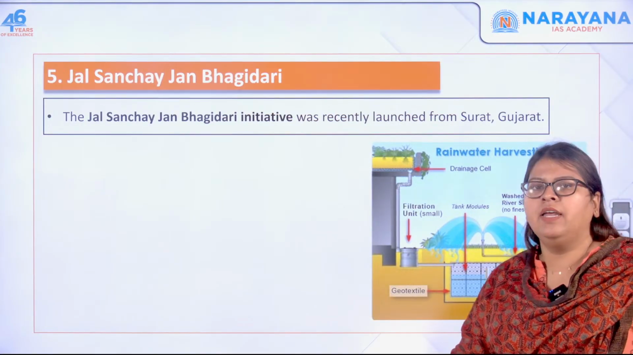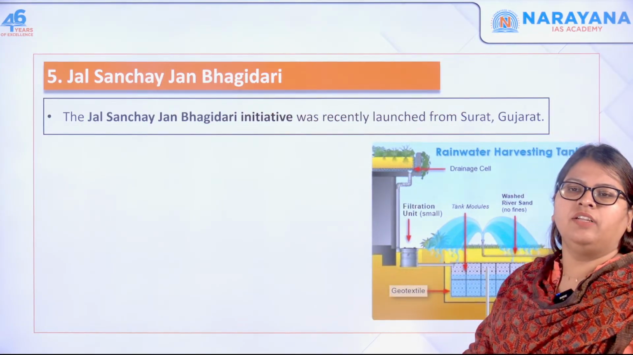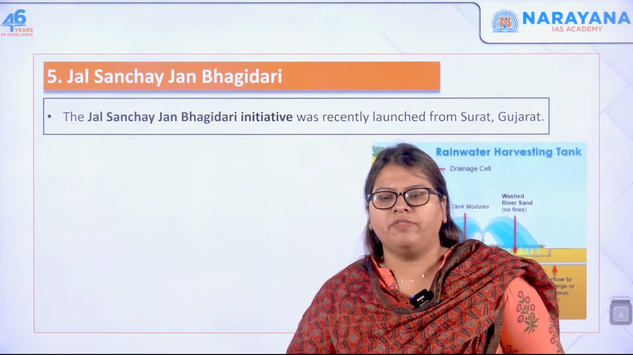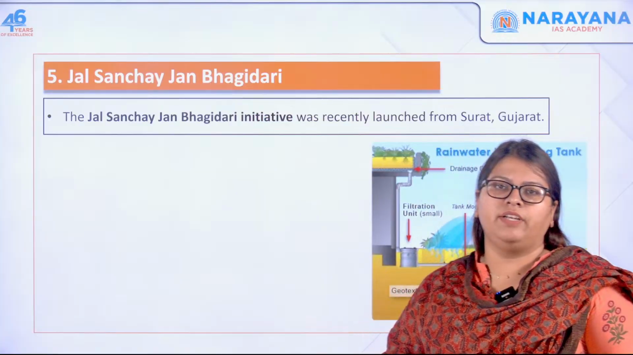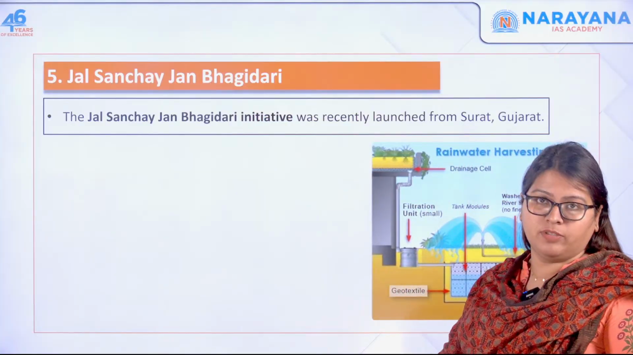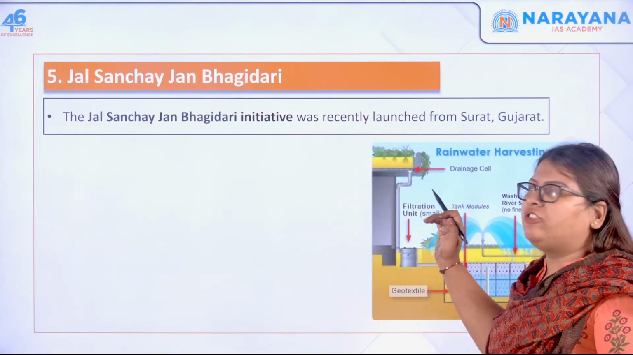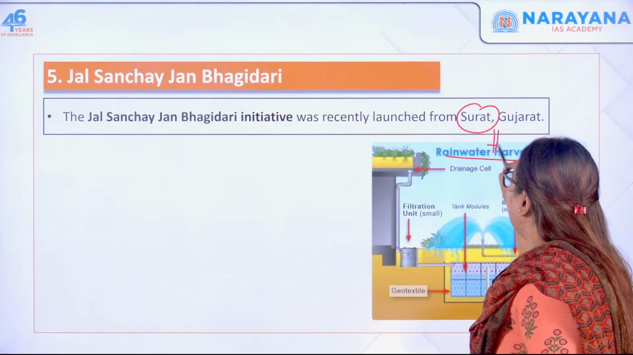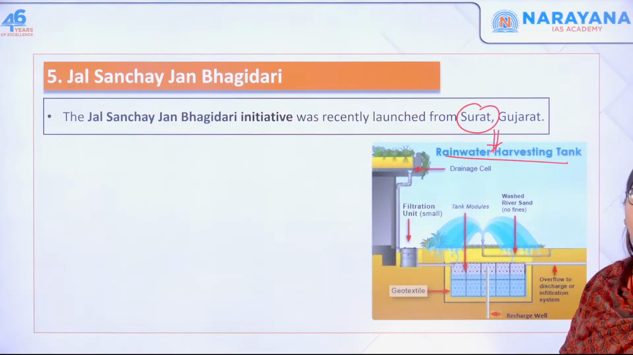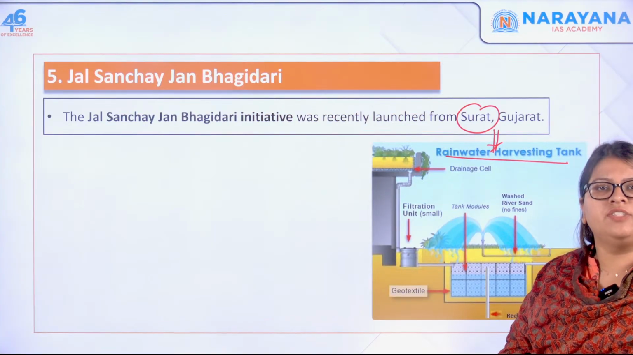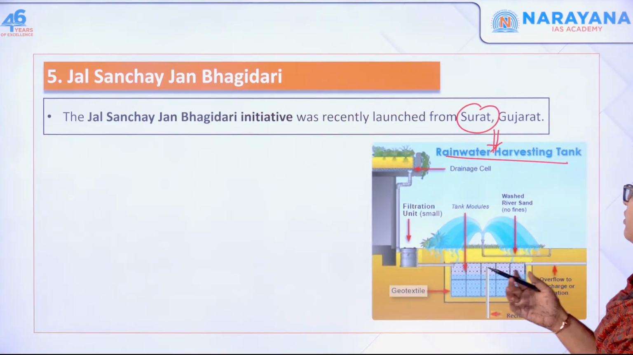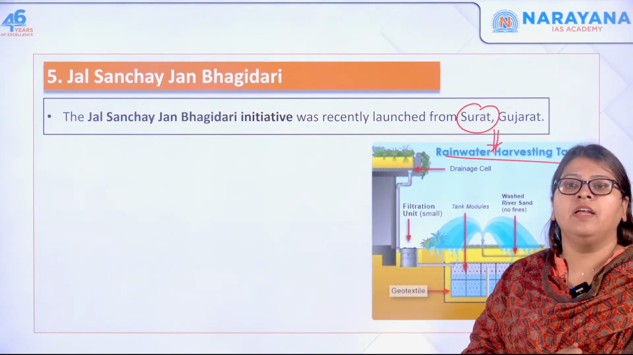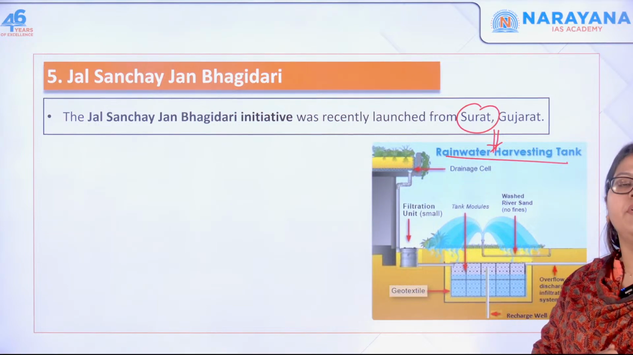Fifth article is Jal Sanchay Jan Bhagidari. Jal Sanchay Jan Bhagidari, often seen in news, is related to which of the following? It can be a possible question. This has recently been released from Surat. Can you see what it aims at? In establishing rainwater harvesting structures, many structures across Gujarat, and this has been inspired by the Jal Sanchay initiative of Gujarat.